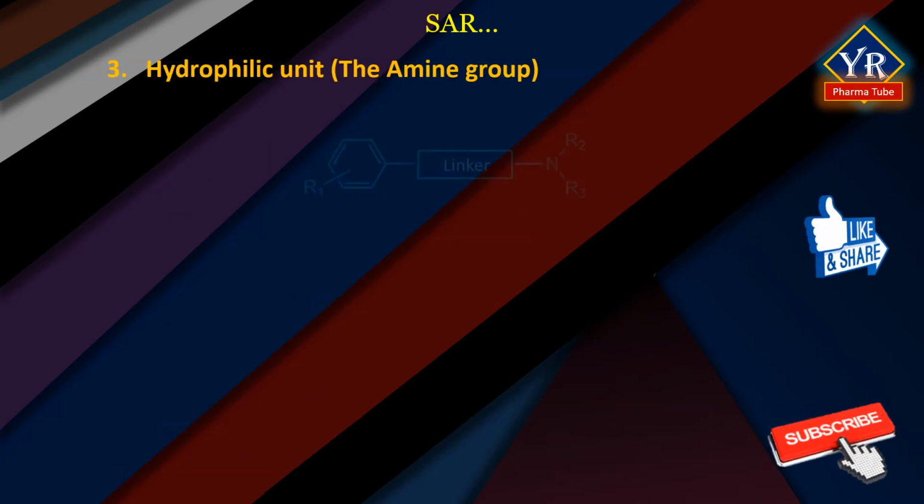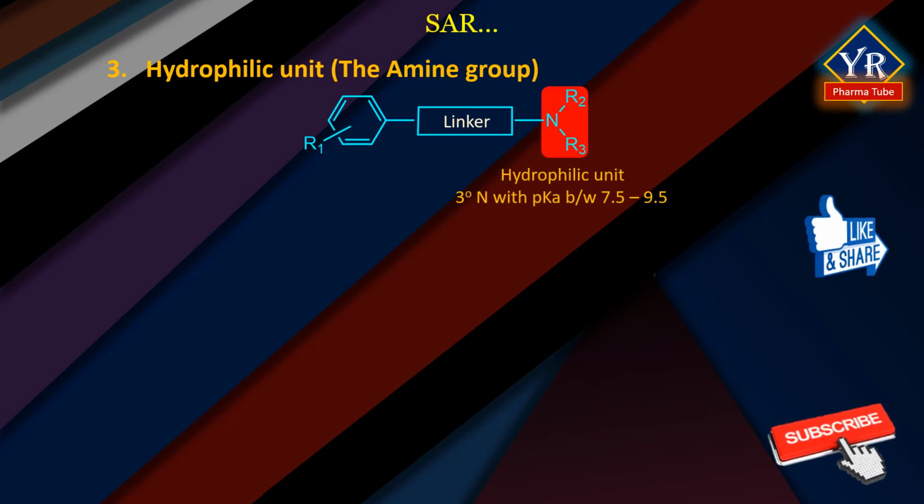Hydrophilic unit or the amine group. Most local anesthetics contain a tertiary nitrogen with a pKa between 7.5 and 9.5. Therefore, it readily forms water-soluble salts with mineral acids. Thus, it is considered to be the hydrophilic portion of the molecule.